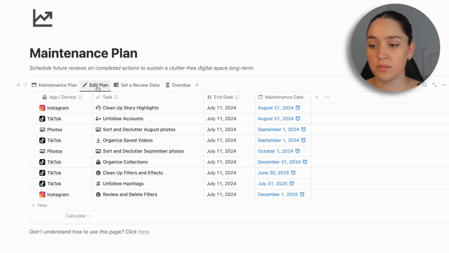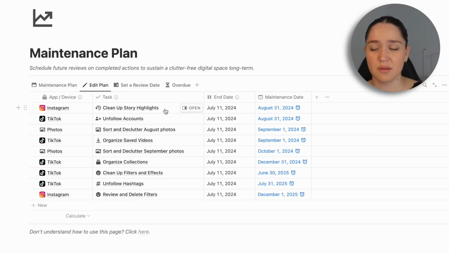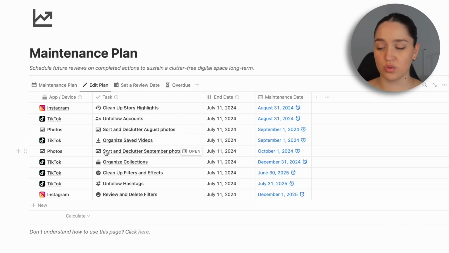The second view is where you're going to be able to edit the plan, so you can see the date that you finish that task, and you're going to have to set your own maintenance dates because I could give you a suggestion, but it's going to be very different for every single person. For someone who is not a content creator, cleaning up their story highlights is something that they might want to do once every 2 years, and that is completely fine. But for me, that's something I need to do maybe every 2 months, maybe even every month. So it's going to be up to you to set a date. And again, there's no rules.